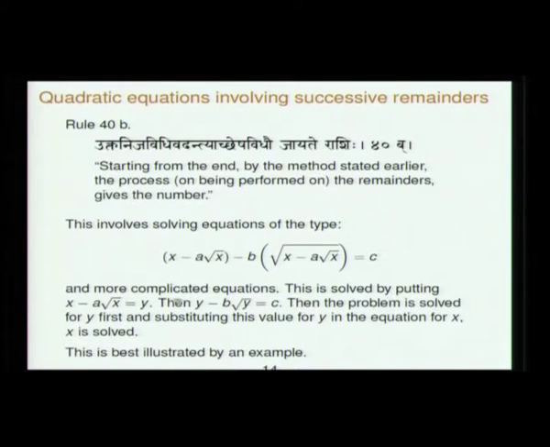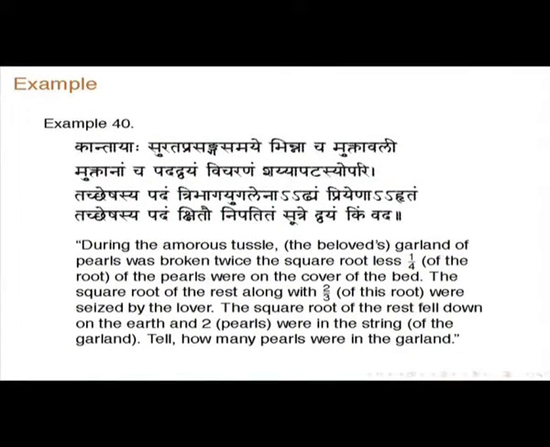So, this is solved by putting this equal to y. Then y minus b root y is equal to c. So, you solve for y and then you have to solve for x from this. After solving for y, you plug in this y and solve for x. So, he is giving an example.